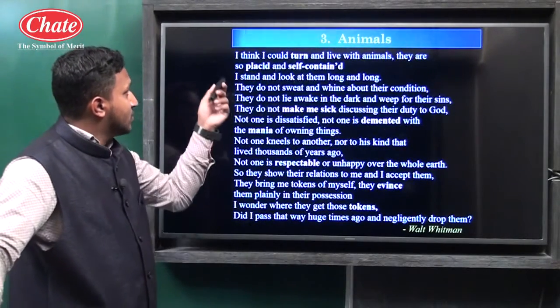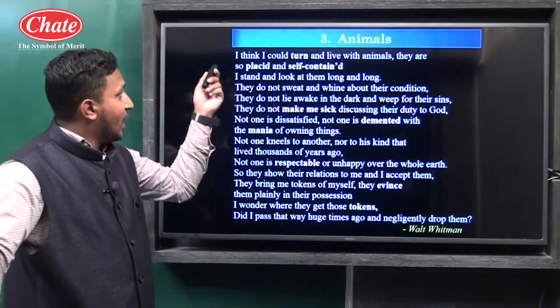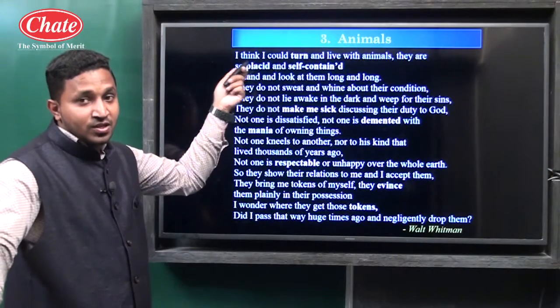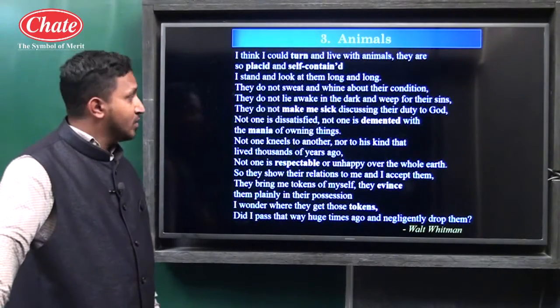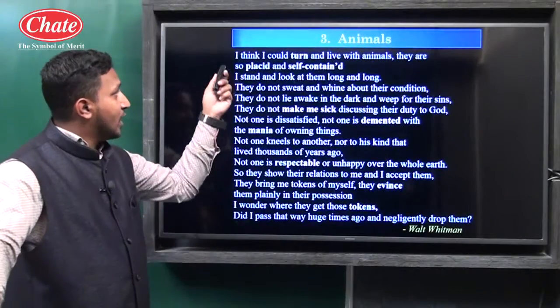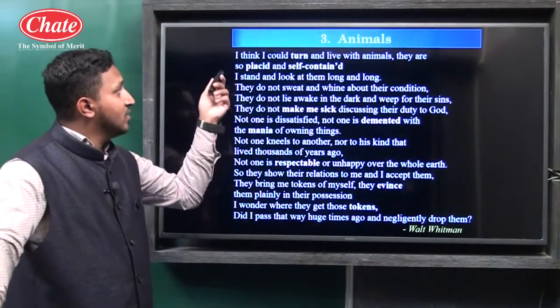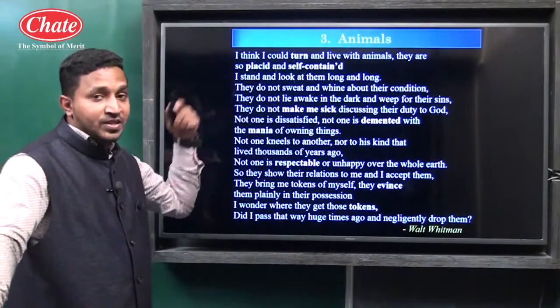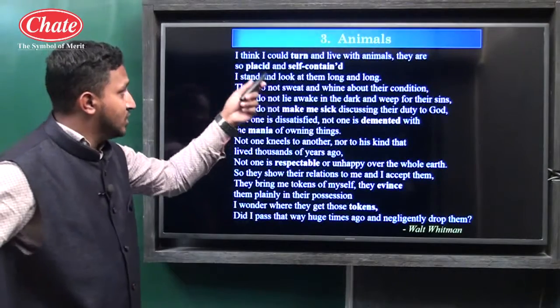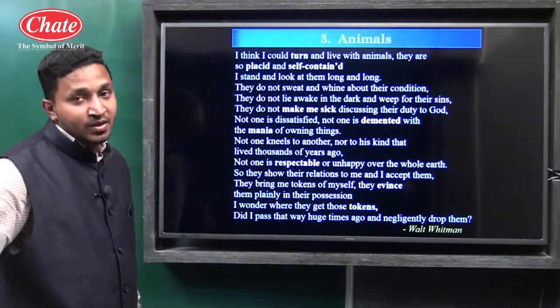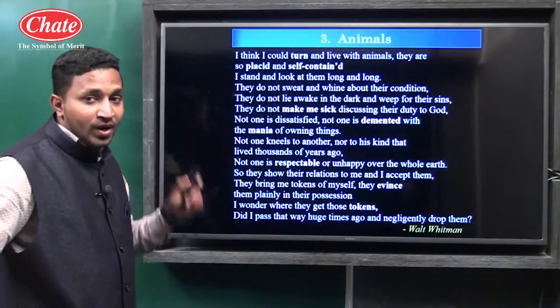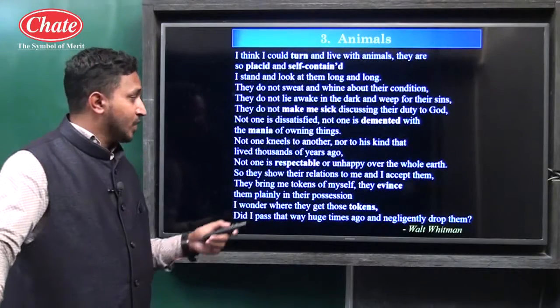And so here also, "I think I could turn," so I has been repeated here. So here is a repetition of the word I. Again we can say the first line is alliteration, because the sound of T has been repeated here. "I think I could turn, so I think": that sound of T has been repeated here. So any one line you all can explain here in this poem.